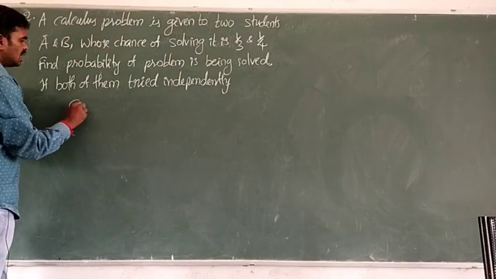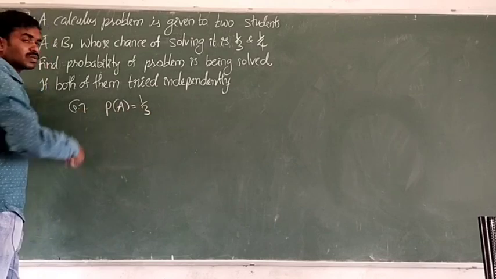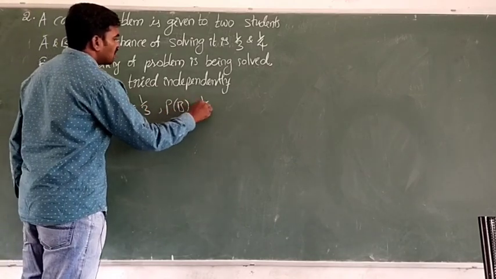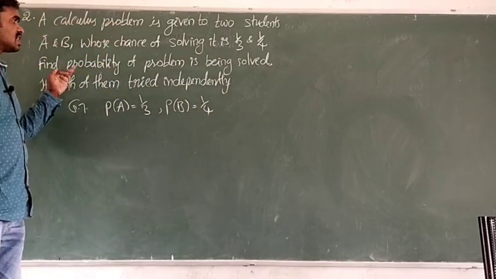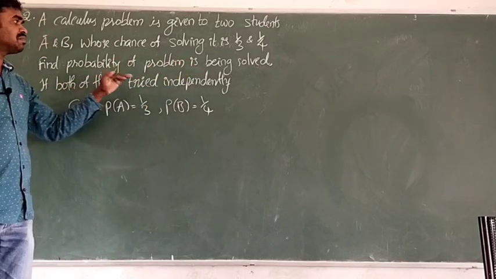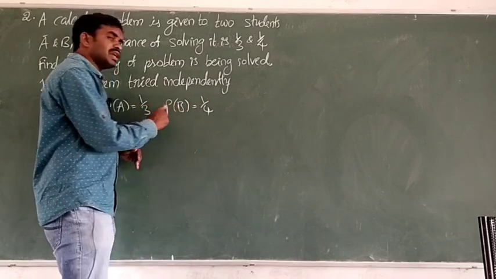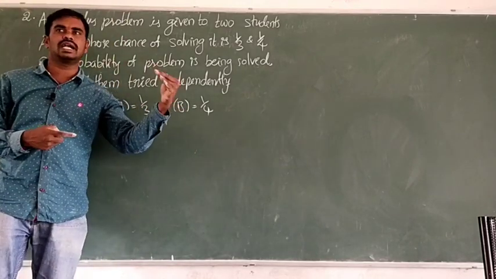That means indirectly it is given that the probability of A is 1/3. Next, the probability of B is given as 1/4. This is the given information. Now he is asking what is the probability of the problem being solved if both of them tried independently. Means here A and B should solve the problem, and they should do it independently.